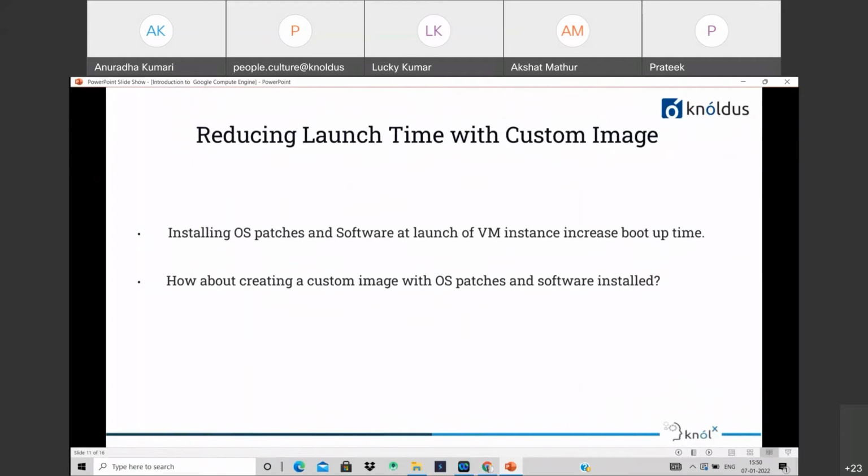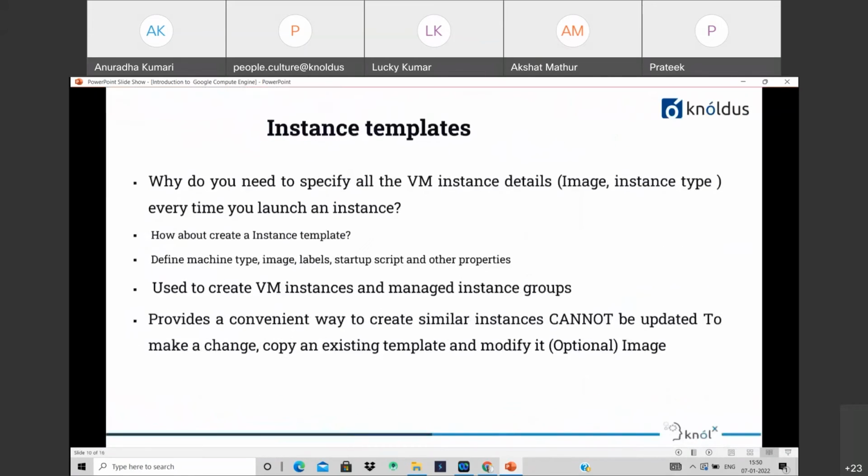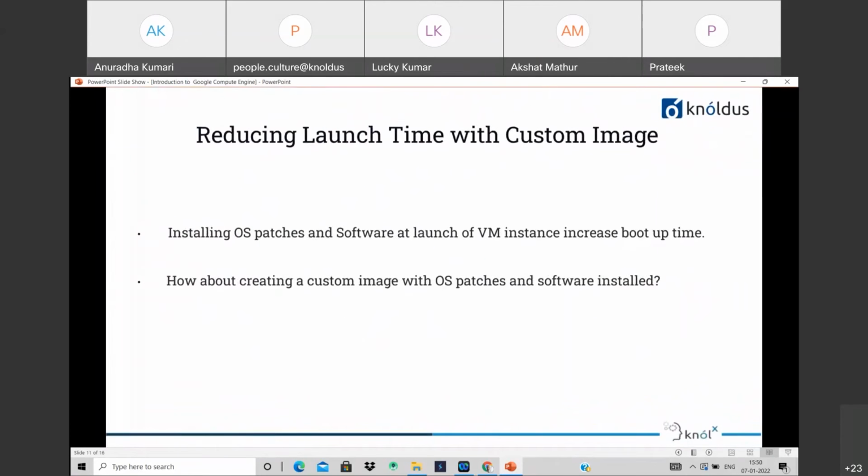Another thing is reducing launch time with a custom image. In the previous slide, we saw how we can specify the creation of a virtual machine and set up the software on it using an instance template. There is one problem with this approach: installing OS patches and software at the launch of a VM instance increases boot-up time. Whenever we create an instance, if we're installing a lot of software or OS patches, it takes a lot of time to launch that VM instance.